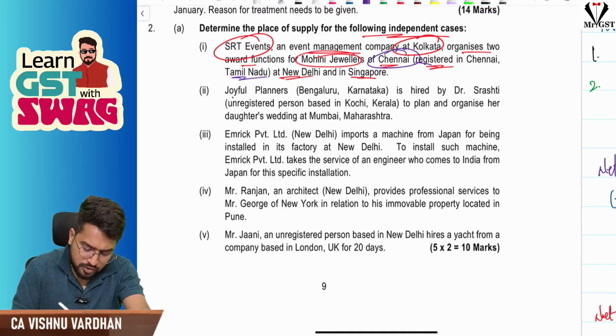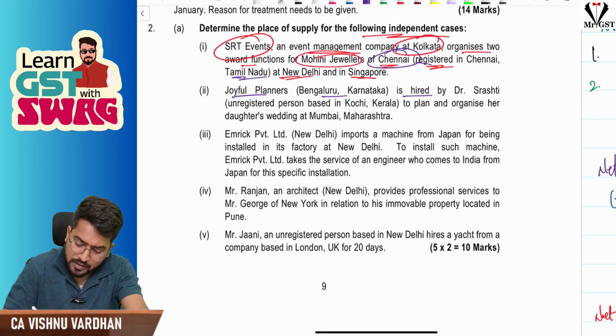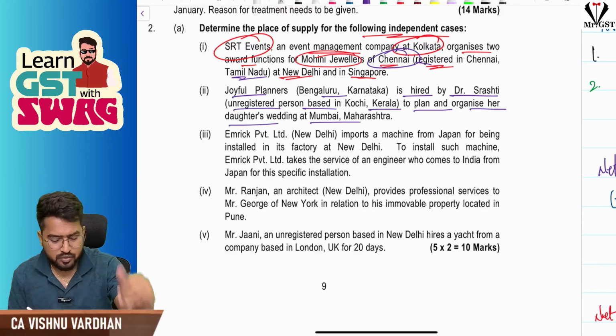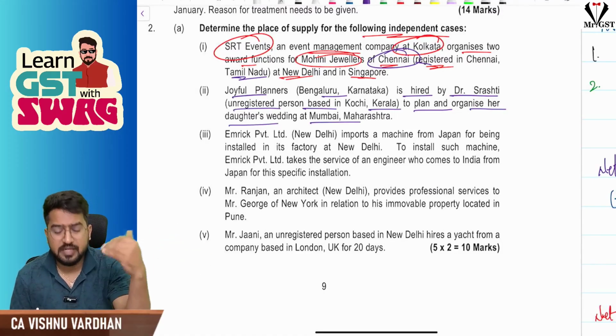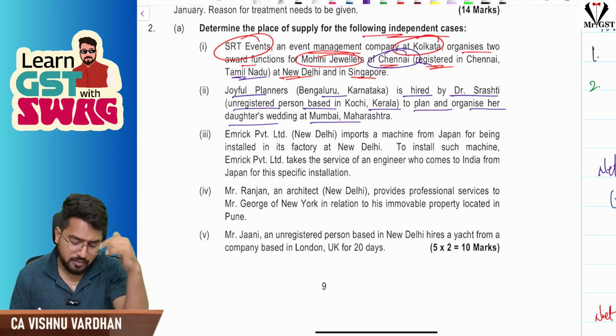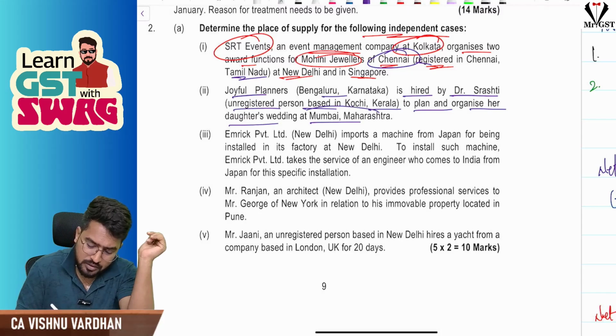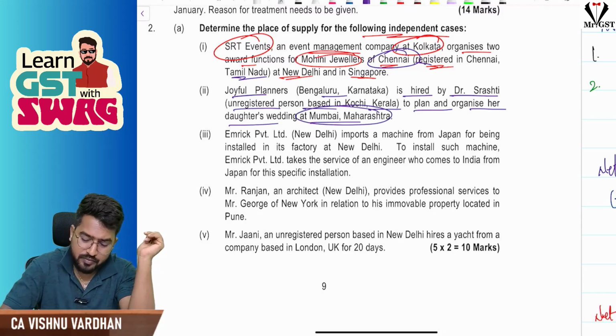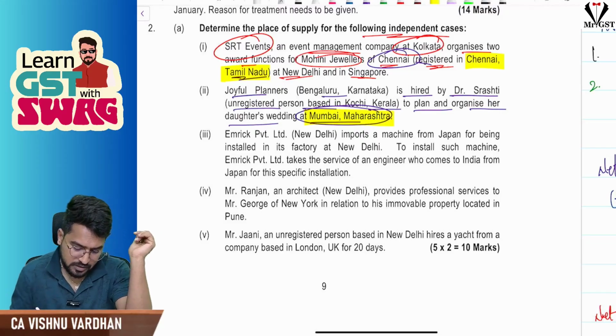Next, Joyful Planners, Bengaluru, Karnataka, hired by Dr. Trustee, an unregistered person based in Kochi, Kerala, to plan and organize her daughter's wedding. So same thing, organizing the event, but for an unregistered recipient it means where the event is actually held. But if it is outside India, then the location of the recipient. But here it is in India, so the place of supply will be Mumbai, Maharashtra. In the earlier case, Chennai, Tamil Nadu. In this case, Mumbai, Maharashtra.